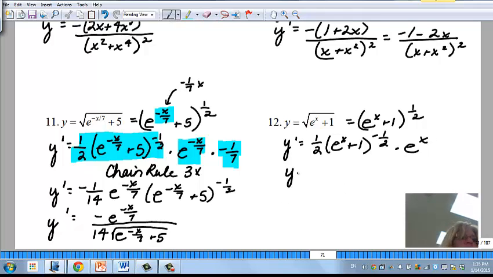So I would rewrite this as y prime is, let's go right straight to this, e to the x would be in the numerator. I'd have a 2 down here because of the 1/2, and this would be the square root of e to the x plus 1. Okay? Let's practice a few more.